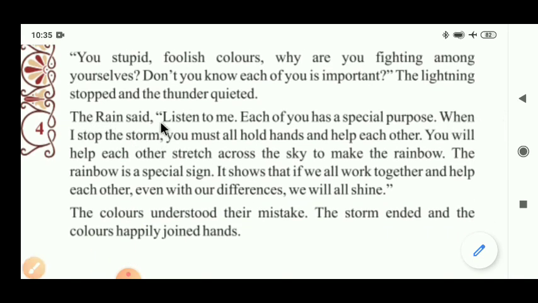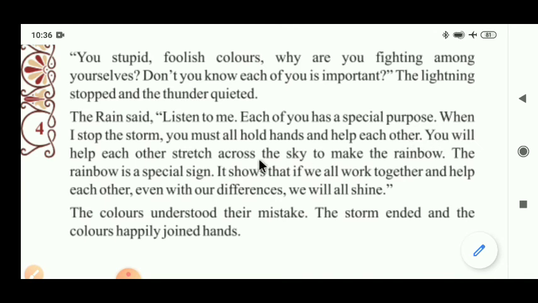The rain said, listen to me. Each of you has a special purpose. Listen to me carefully. Every color has a special purpose. When I stop the storm, you must all hold hands and help each other. Each color must hold each other's hands and unite.